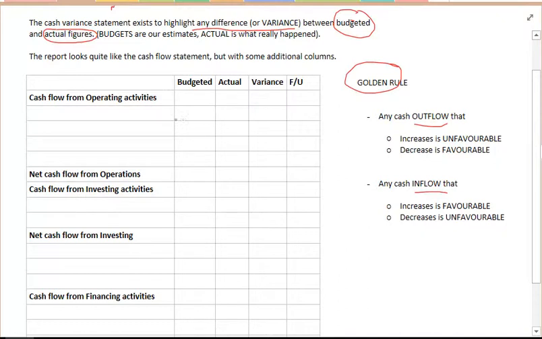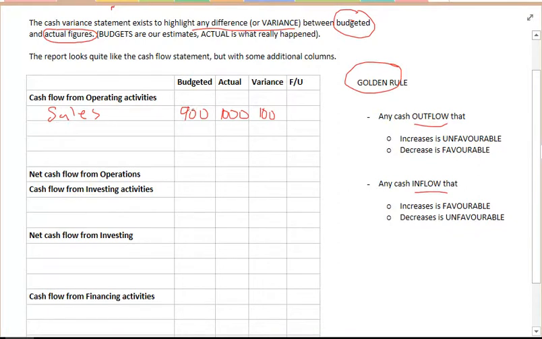So we'd complete with our example here. We could have sales as the first one. And of course they'd be cash sales because we're dealing with cash flows here. We could have budgeted $900. Then our actual was $1,000. Our variance is simply the difference between the numbers, so it would be $100. The difference between 900 and 1,000 is 100.